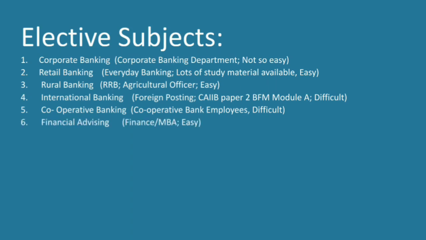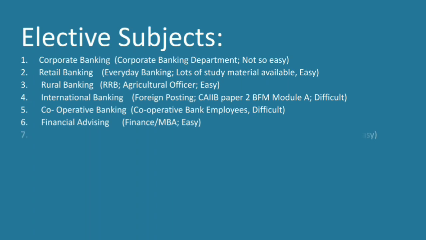The next elective subject is financial advising. Financial advising is an easy subject again, and if you have a study background in finance, or if you have done an MBA in those subjects, then you will find financial advising easier than other students. But in general also that subject is very easy, and the scope of the syllabus is fixed, so you can expect questions from the book itself. If you have that educational background, then you will find it even easier.